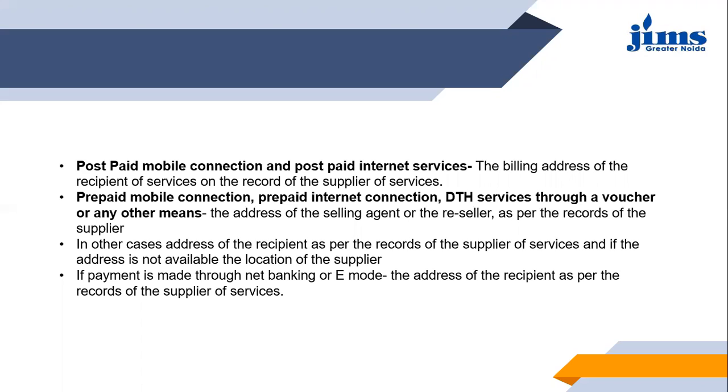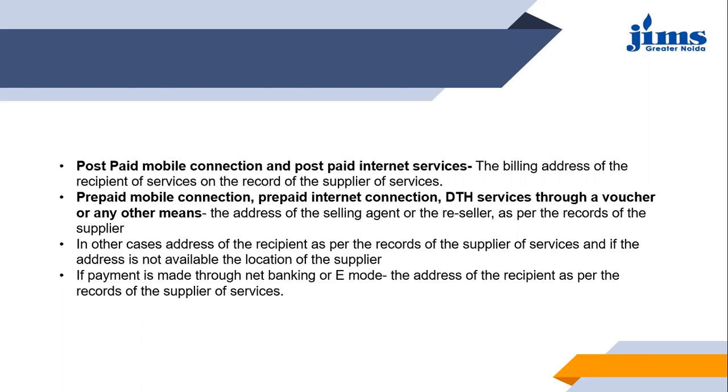Then next, if payment is made through net banking or e-mode, then the address of the recipient as per the records of the supplier of services applies. So mostly in all such cases, the place of supply will be the address of the recipient as per the records of the supplier of services.